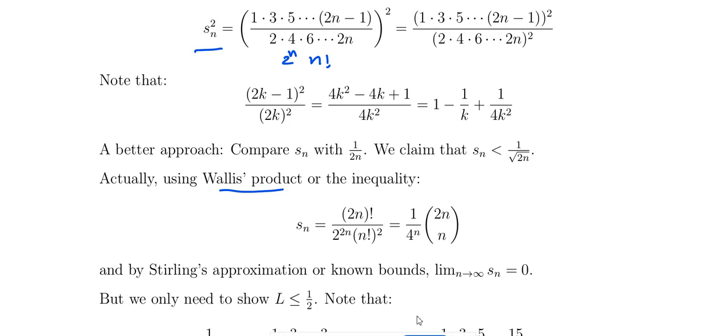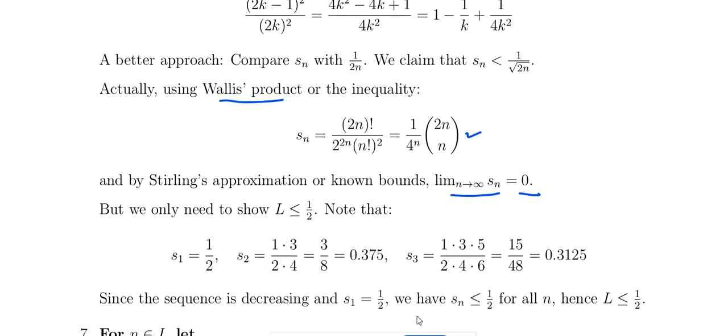The numerator is 2n factorial. This is equivalent to Sn equal to 1 by 4 power n times 2n choose n. So the limit as n tends to infinity of Sn is equal to 0. As n tends to infinity, this becomes 0. So for the limit L, L is less than or equal to 1 by 2.